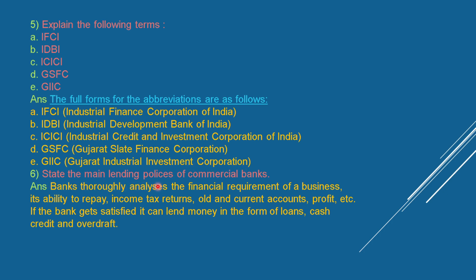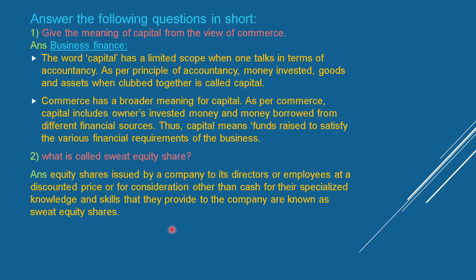State the main lending policies of commercial banks. Banks carefully analyze the financial requirements of a business, its ability to repay, income tax returns, old and current accounts, profits, etc. If the bank gets satisfied, it can lend money in the form of loans, cash credit, and overdraft.